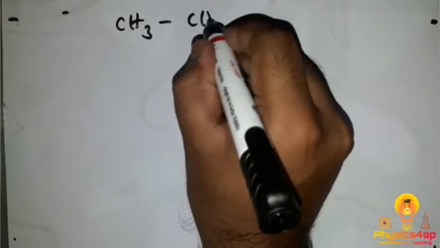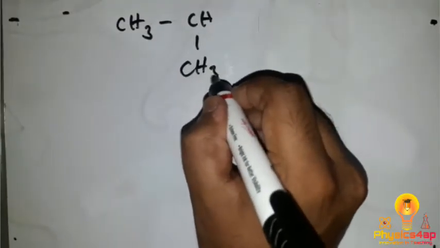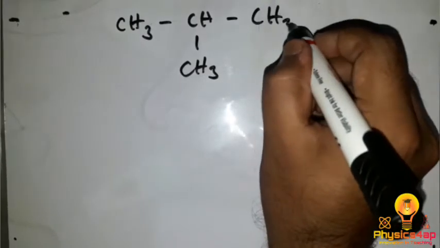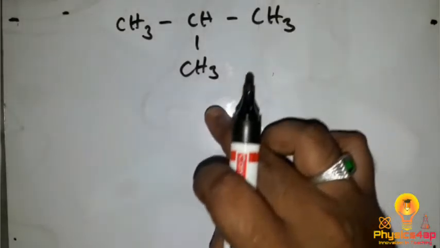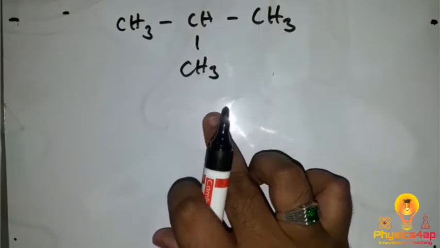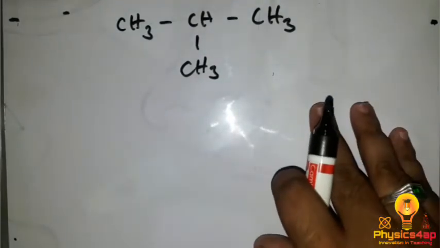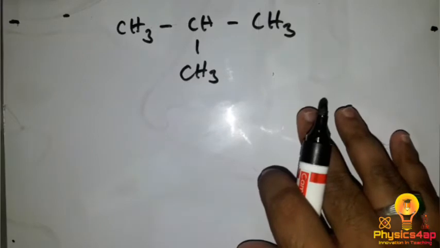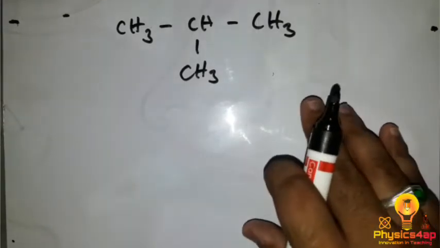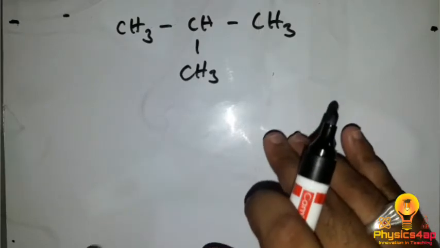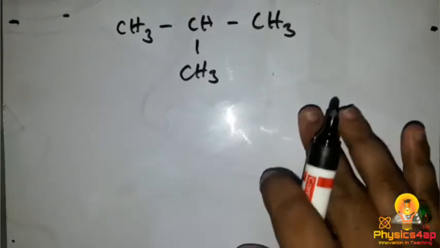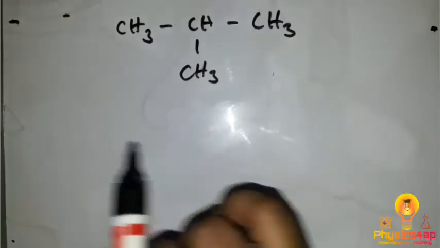CH3 CH bond CH3 bond CH3. So here we have another carbon compound. This time we have a functional group, as it has been attached down over here, so we call this a functional group. Before going there, give the number system. Wherever we have the long chain, the long chain should be considered as the main chain.